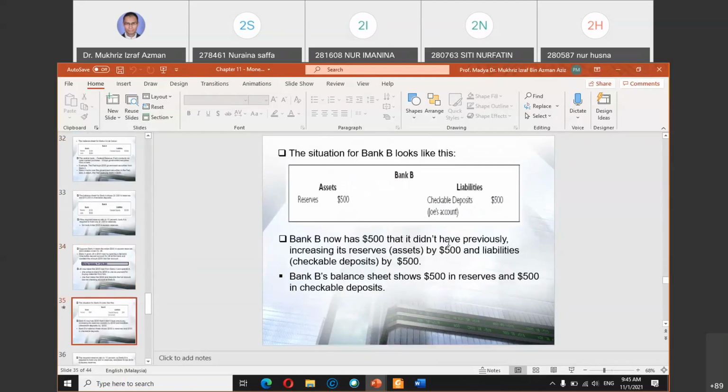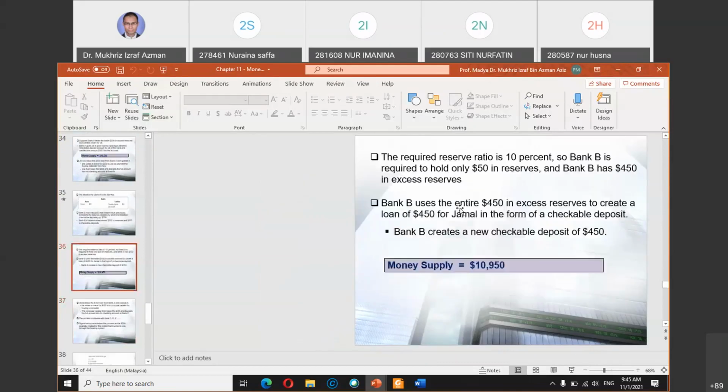So you can see here, liabilities: whatever deposit that you put into the bank will appear as liability.